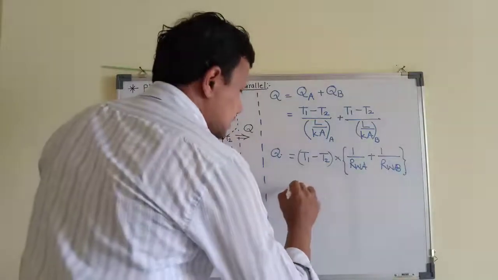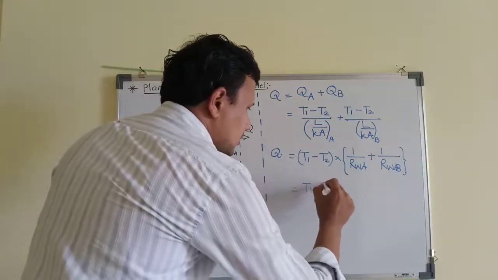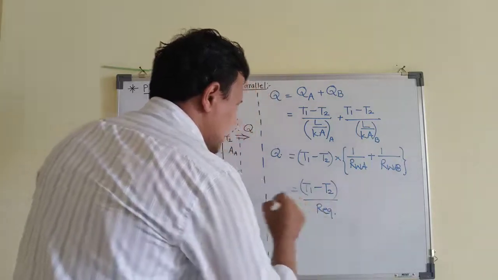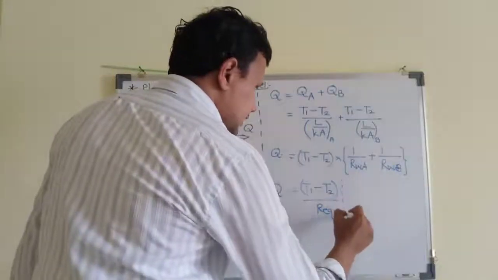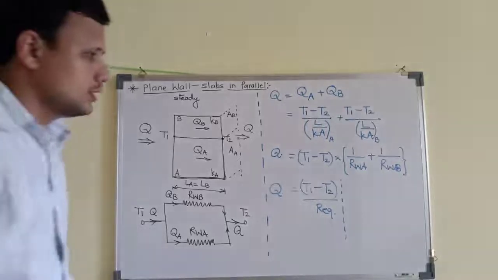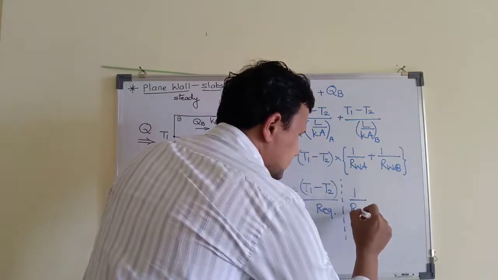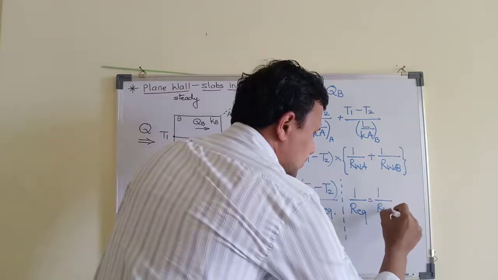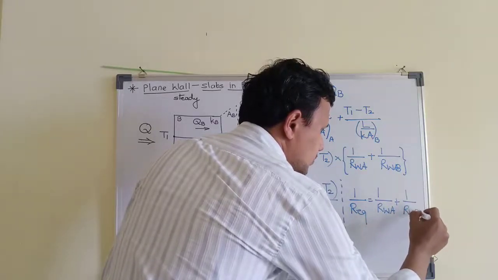So this is nothing but the equivalent thermal resistance, so this is equal to T1 minus T2 upon R equivalent. This will be the total amount of heat transfer. Now how do we write this R equivalent? Because these resistances are in parallel to each other, when you want R equivalent, you calculate it like this. 1 upon R equivalent is equal to 1 upon RWA plus 1 upon RWB.